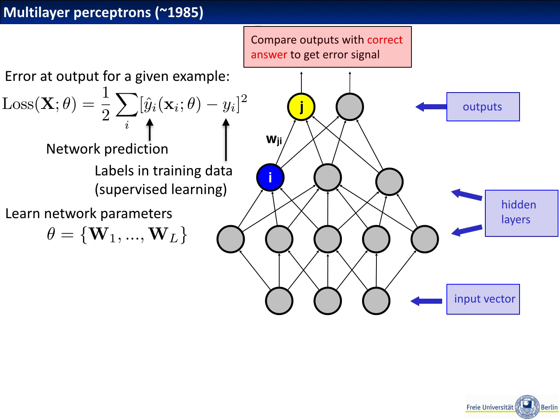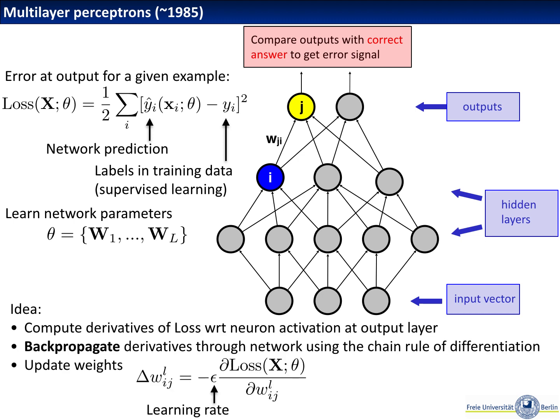How do we do this? We want to learn the network parameters, theta. Theta is just the set of all weight matrices between all layers of the neural network. We can do that by computing the derivatives of the loss function with respect to the activation of the neurons at the output layer first. And then we use the chain rule of differentiation to backpropagate the derivatives through the network.